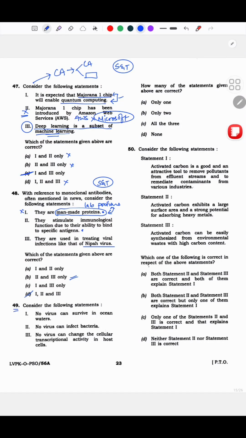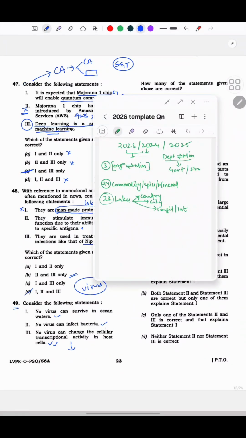Now 49. No virus can survive in ocean waters. No virus can infect bacteria. No virus can change the cellular transcriptional activity in host cells. See, the thing here is that virus has been a pattern now. Let us add this into our template questions. 49, they are asking about virus.